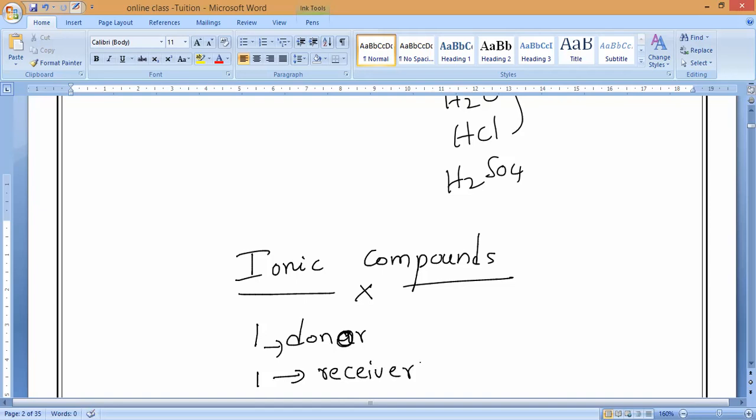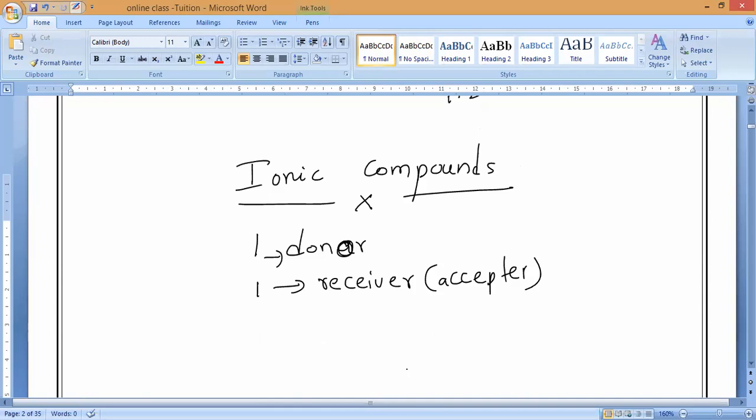Somebody should receive, or acceptor, we can say. So this should be there. Now you tell me, basically, who is the donor and who is the acceptor? Metal or non-metal? Who is the donor? Sir, metal is the donor. Metals are donors and non-metals are receivers, acceptors. Non-metals are acceptors. That is, you should remember.